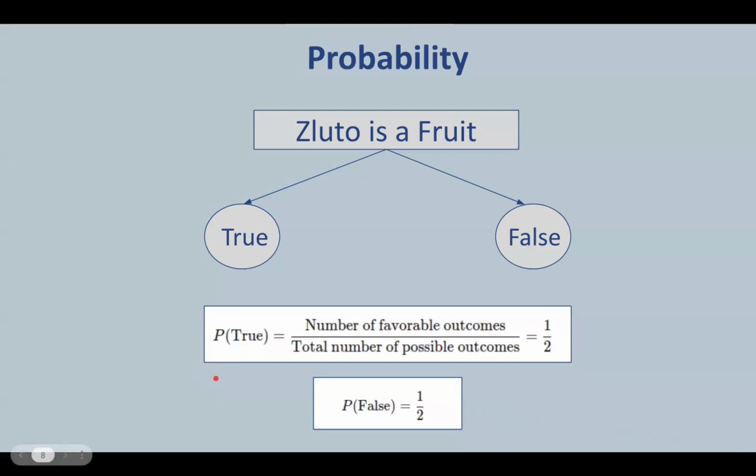This is expressed mathematically as shown here. So the probability of the option being true is equal to the number of favorable outcomes upon the total number of outcomes. So that will be 1 upon 2, because the total number of outcomes is 2 and the number of favorable outcomes is 1 here, because being true is a single case. So we get P of true is 0.5 and similarly P of false is 0.5. So each choice has a 50% probability as seen before. And this is the formula we use to calculate probability.